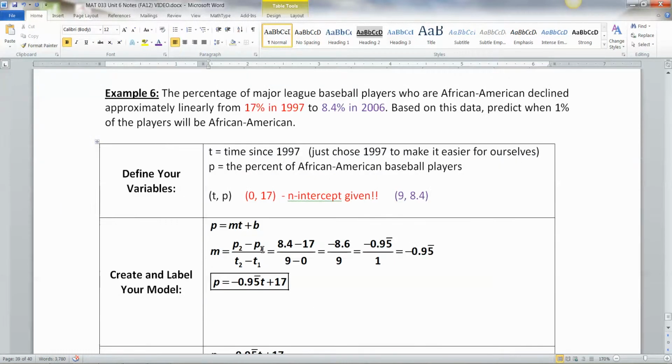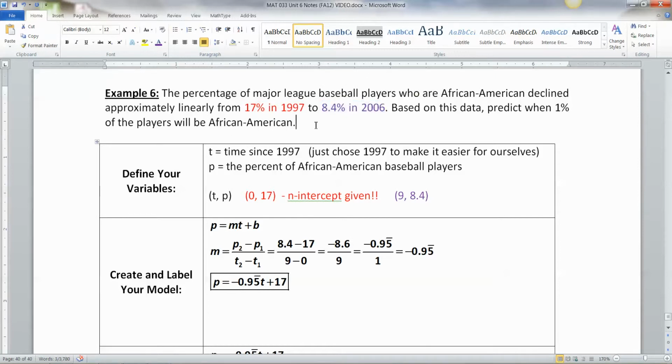All right, now let's do it again. The percentage of Major League Baseball players who are African American declined approximately linearly from 17% in 1997 to only 8.4% in 2006. Based on this data, predict when 1% of the players will be African American. And I already highlighted this in red right here. 1997, 17%, and then 8.4% is 2006 in purple.